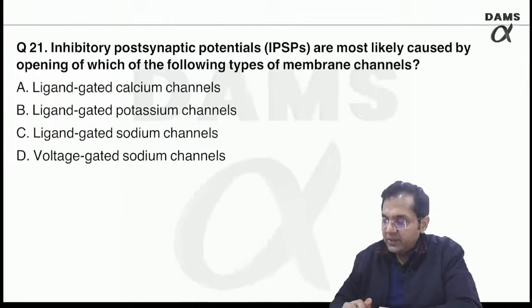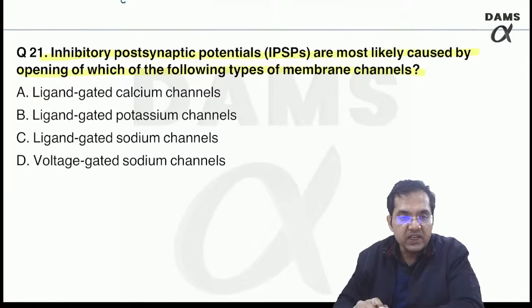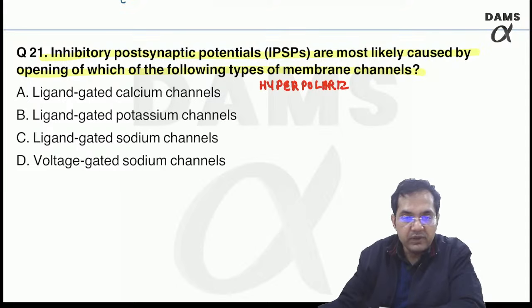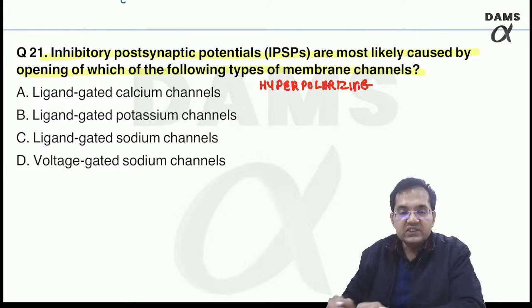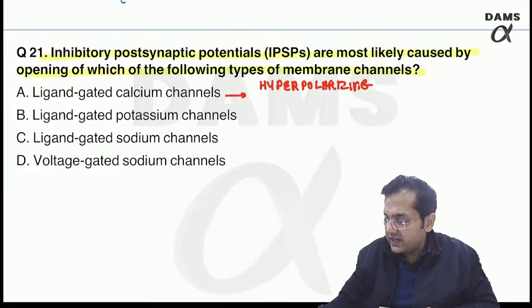21. IPSPs or inhibitory postsynaptic potentials are most likely caused by opening of which of the following types of membrane channels? Remember, IPSP means that I am producing a hyperpolarizing potential, negative. So can you think about the answer? Whenever a channel opens, the ion moves from its higher to lower concentration. Ligand-gated calcium is going to produce EPSP, calcium influx.